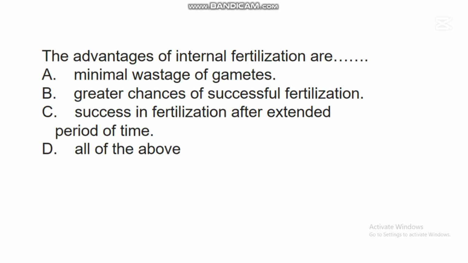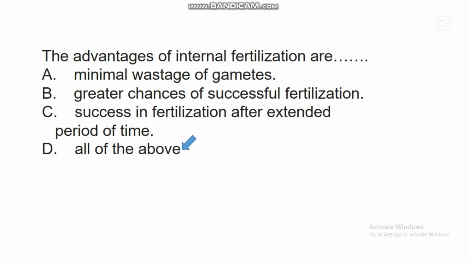In this question, the correct answer is D. All of the above. There are many advantages of internal fertilization. One of them is that there is minimal wastage of gametes, especially the sperm cells, and there is also a greater chance of successful fertilization.